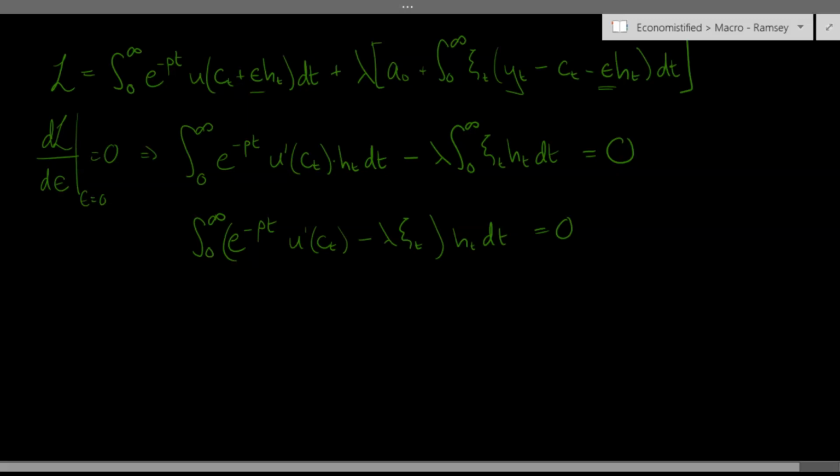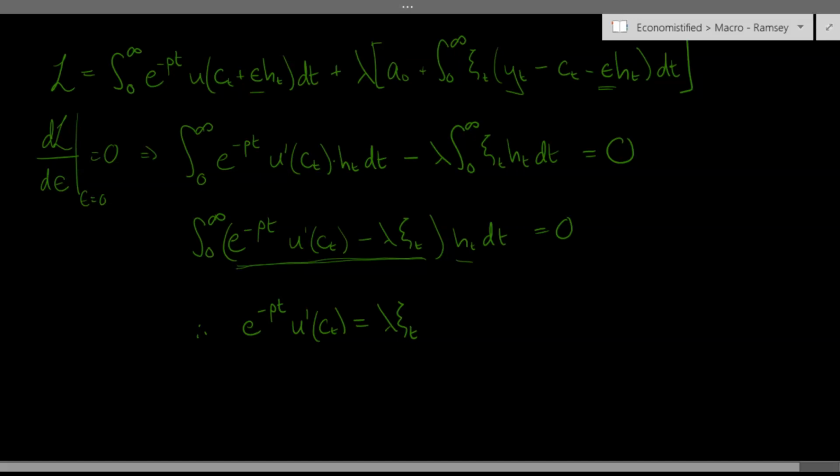Now there's two ways this can happen. This can happen either by ht being equal to 0 everywhere, or it could be that this term in brackets is equal to 0 everywhere. This ht, sometimes called a test function, is just some arbitrary function, so there's no reason why it should be 0 everywhere. So this implies that this term in brackets is indeed equal to 0 in order for this first order condition to hold. So this is our simplified first order condition.